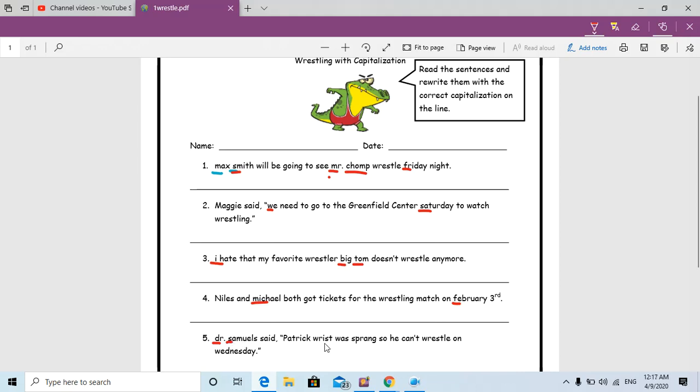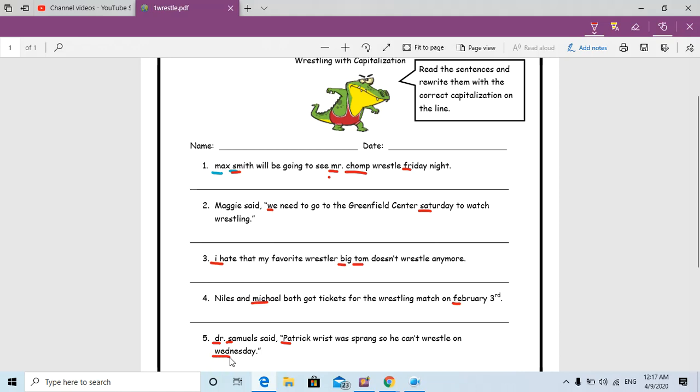Samuel said Patrick's wrist was sprained, so he can't wrestle on Wednesday. Here, because it's a quotation mark, at the beginning, this letter P should be capital. Okay? Patrick, because it's a name, should be capital. Wrist was sprained, so he can't wrestle on Wednesday. Wednesday, it's a day of the week. So W should be capital.